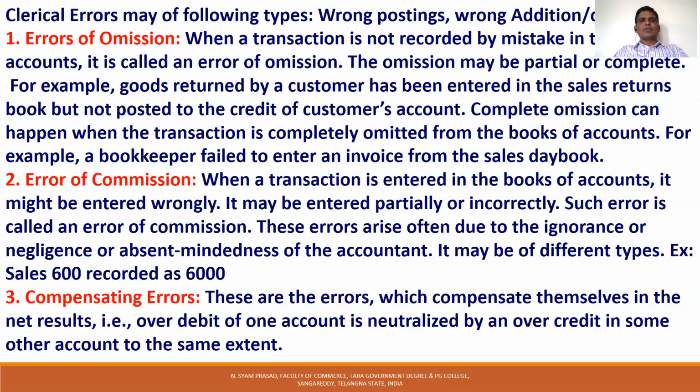For example, if goods returned by a customer have been entered in the sales returns book but not posted to the credit of the customer's account, that is called partial omission. That means goods returned by the customer were entered in sales return but not entered in the customer account. This is called partial omission. Complete omission can happen when the transaction is completely omitted, that means debit is not recorded and credit is not recorded. For example, a bookkeeper failed to enter an invoice from the sales day book.